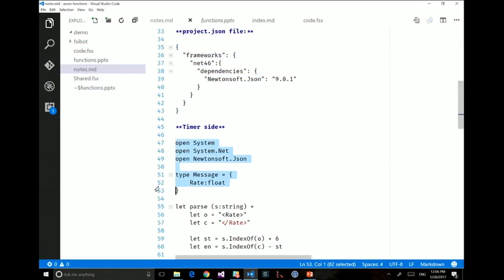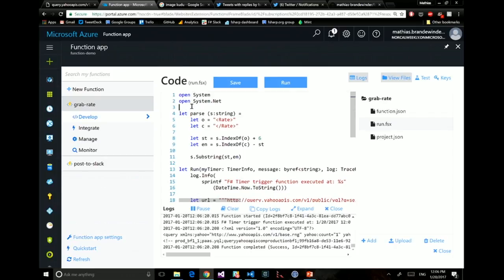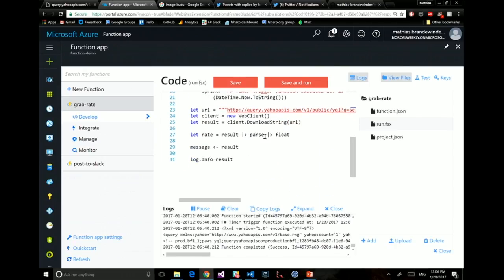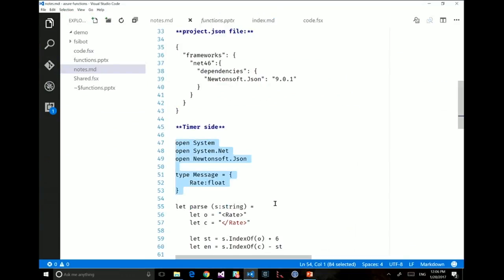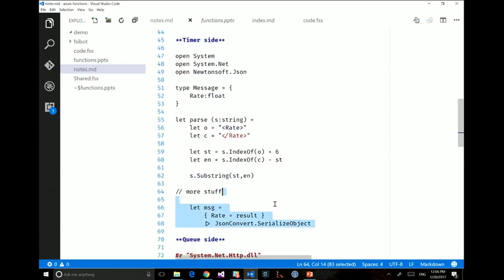And so I'm going to do this now. I'm going to copy a bit of code, put it back in the run. So here now I need to keep System and System.Net, but I also need JSON.NET. And I'm going to create a type for my message, nothing fancy, just a record where I'm going to have a rate, which is a float. And the next thing I need to do here is, instead of sending a string, create a message, serialize it to JSON and send it to the queue. So let's do this, using the JSON parser, the serialization bit.